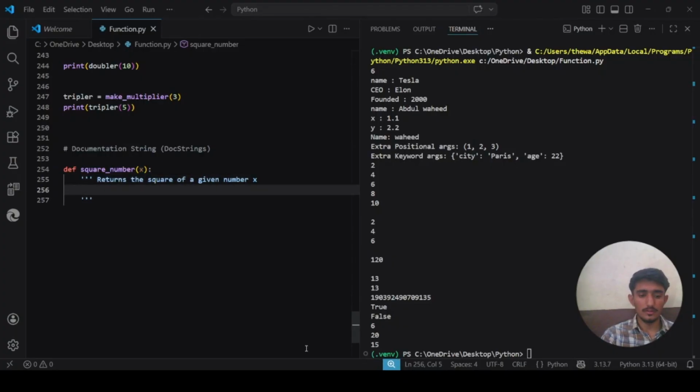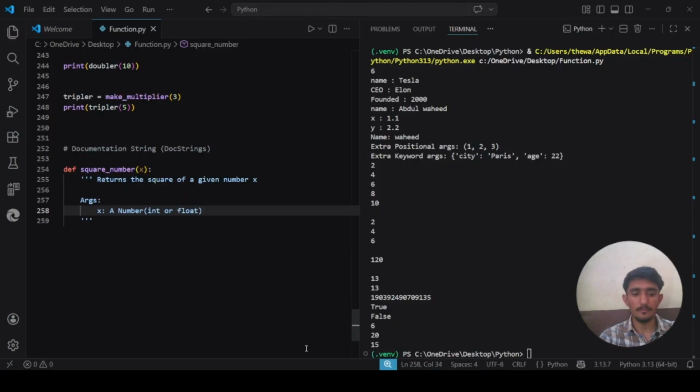I will say args. What are the arguments? I will say x, which is a number, int, or it can be a float. What it returns?